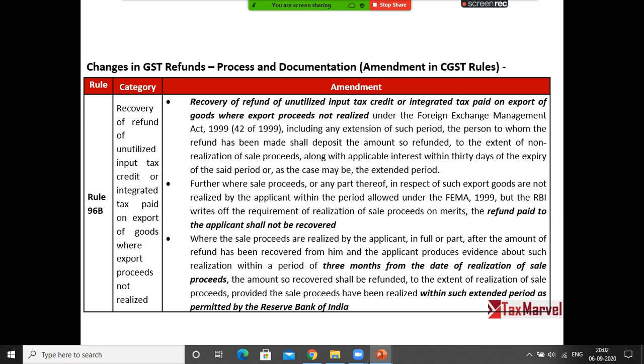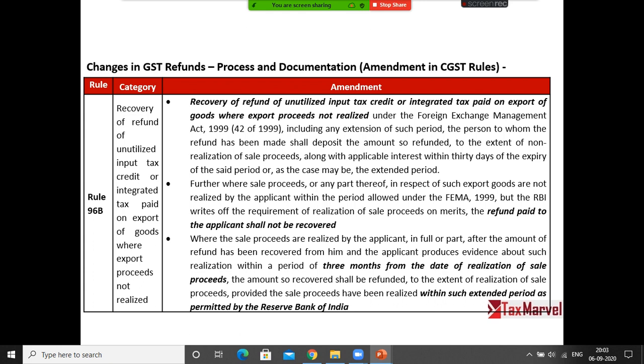So this is why this was introduced, because in most of the cases government has found out that bogus exports are happening. Immediately exporters are claiming crores of rupees as refund and then vanishing. There is no customer outside India. They have just shown the export and claimed the refund. No, export cannot be claimed like that because they have to show bill of entry, bill of exchange. Agreed, but there is connivance, sir. I think in Gujarat a 750 crore fraud was found out on this basis only. I know there are processes, but there are lapses and ways to go around these provisions. That is where government is now saying